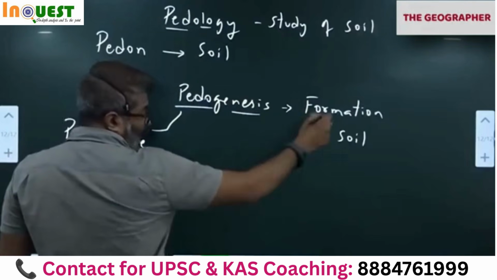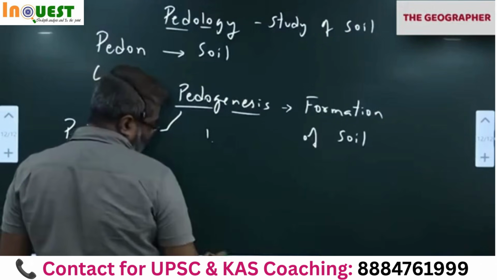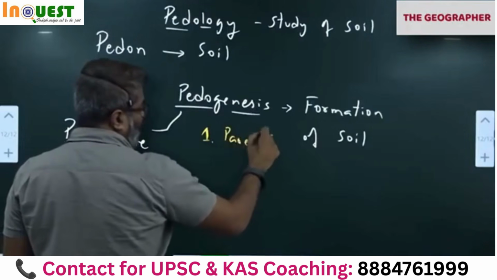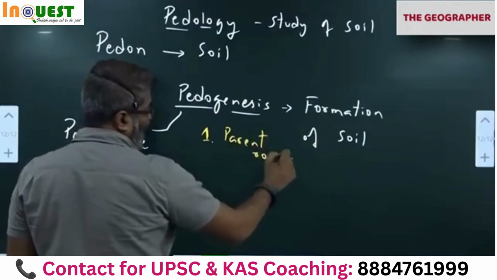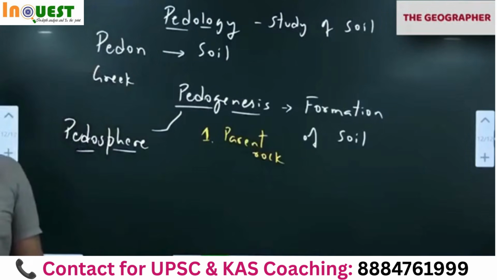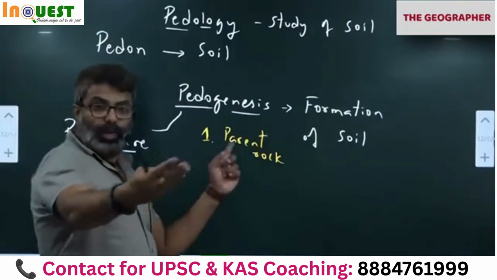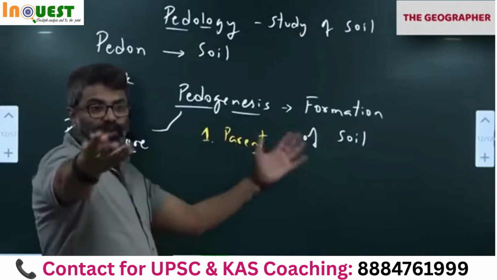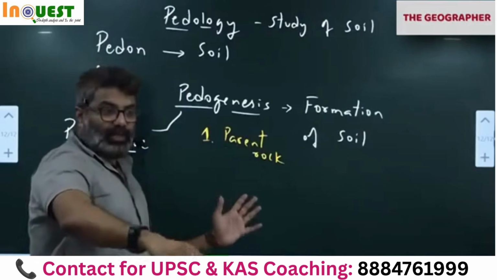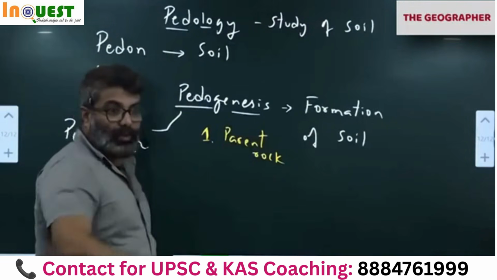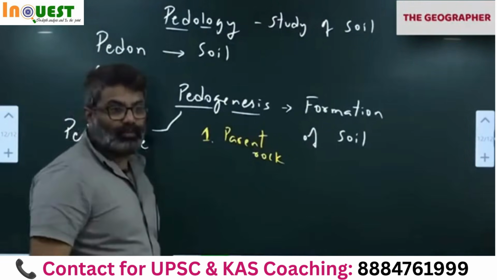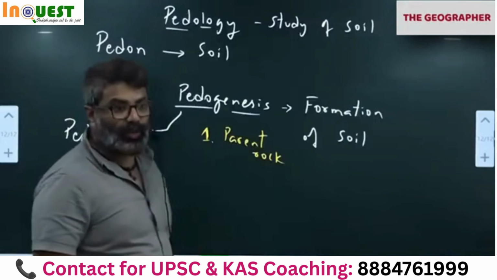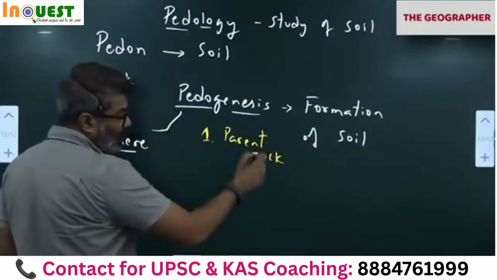So the formation of soil depends upon the following factors. Please write. First one, parent rock, or bedrock. What type of rock is below? Remember, soil depends upon the rock, the mother rock. If the particular parent rock has certain minerals, the same minerals will come to the soil. If the parent rock has some color, the same color will come to the soil. Like basalt rock, black soil. Iron containing rocks, red soil after oxidation. It depends upon the parent rock.